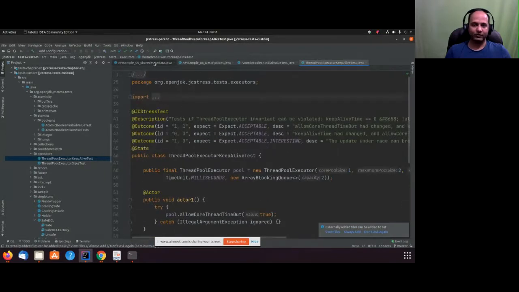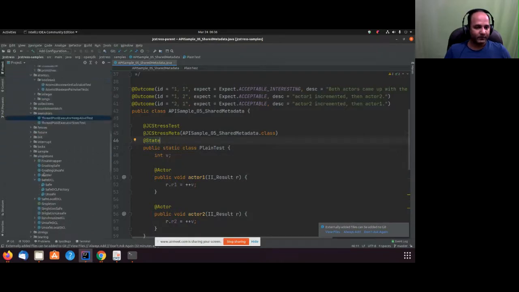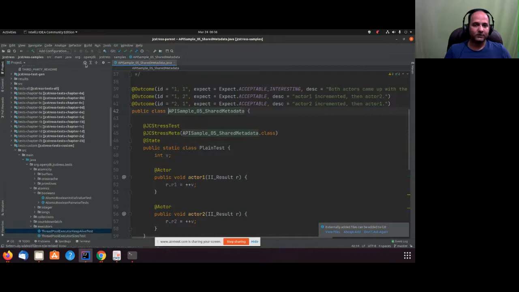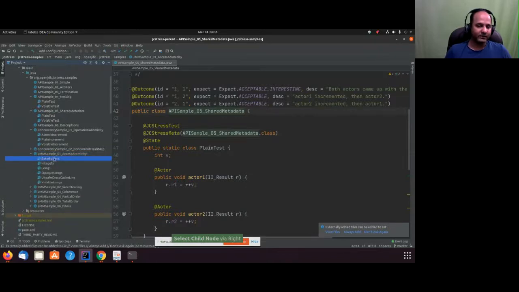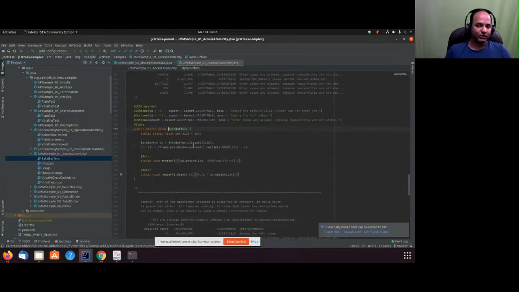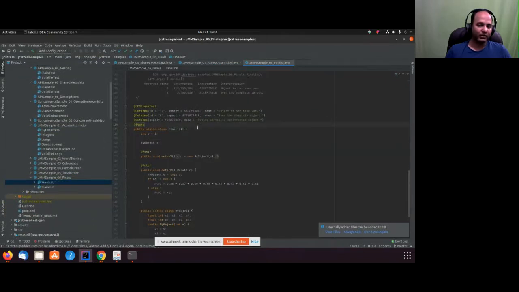There is one more thing I want to talk about. I want to explain what the JCStress API provides. I'll go to this. You can look at these JMM samples. If you look at the atomicity JMM samples, JMM samples talk about the Java memory model. Specifically, if you want to understand more, like finals, this is a common problem. What is final doing? How are finals initialized? In that case, you can look at this.